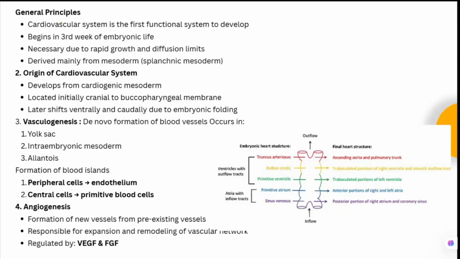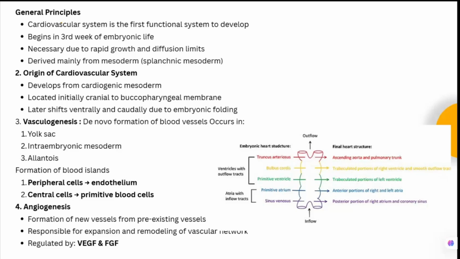Where is it located? It is located cranial to the buccopharyngeal membrane, and laterally it shifts ventrally and caudally due to the embryonic folding. We know that this embryo is getting folded in both directions, anteroposteriorly and laterally. So this cardiogenic mesoderm, which is located cranial to the buccopharyngeal membrane, will shift ventrally and caudally due to the embryonic folding.